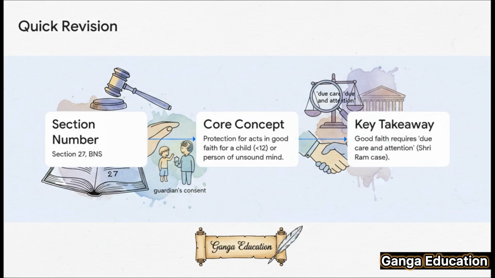All right, before we wrap up, let's do a super quick revision to make sure this sticks. 3 key things to remember. Number 1, this section is Section 27 of the BNS. Number 2, the core concept is protection for acts done in good faith for a child under 12 or a person of unsound mind, but only with the guardian's consent. And number 3, our key takeaway, good faith means more than just honesty. It requires due care and attention, thanks to the Sri Ram case.